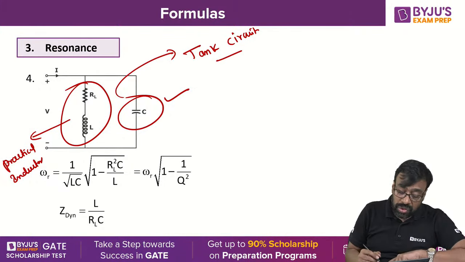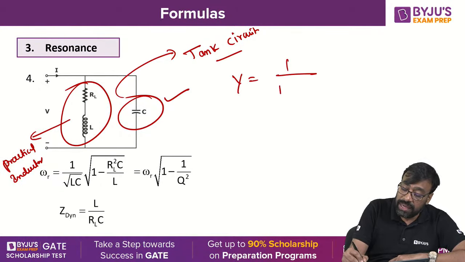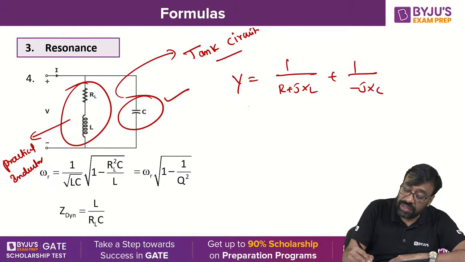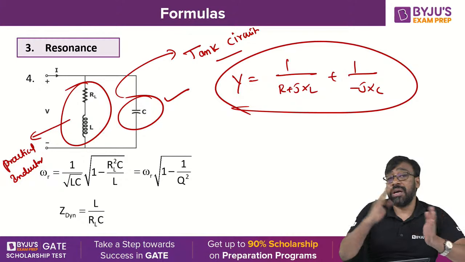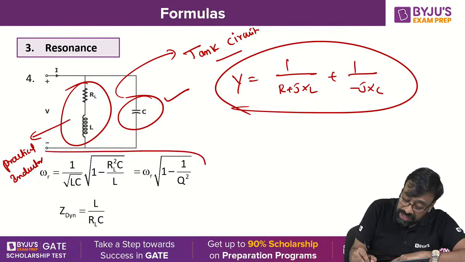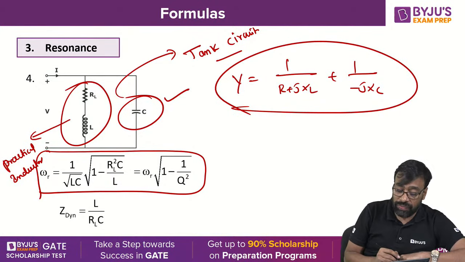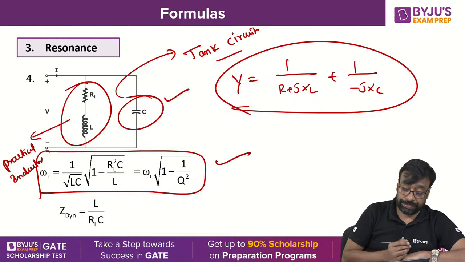Now in a similar way, following the procedure I have explained, you find the admittance: 1 by (R plus J XL) plus 1 by (minus J XC). Then rationalize, separate real and imaginary, make the imaginary part 0. Finally, you will get the frequency, which is 1 by root LC into root of (1 minus RL square C by L), nothing but omega R into root of (1 minus 1 by Q square), where Q is the quality factor.